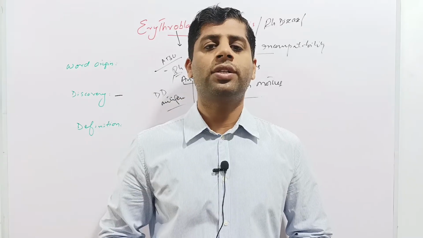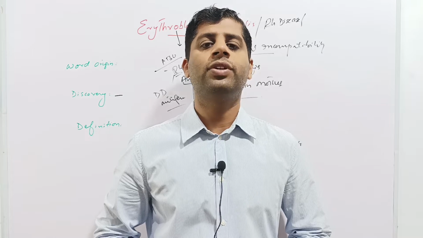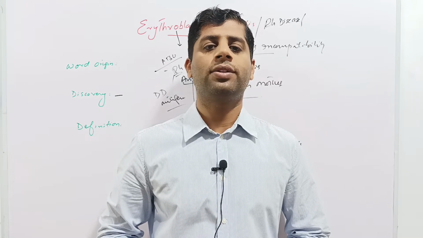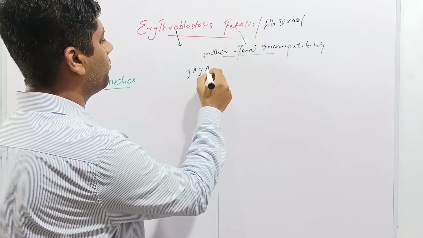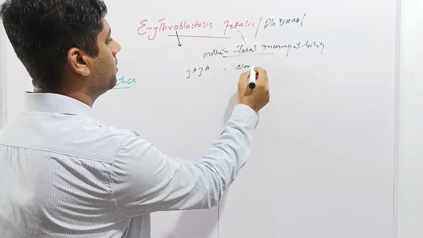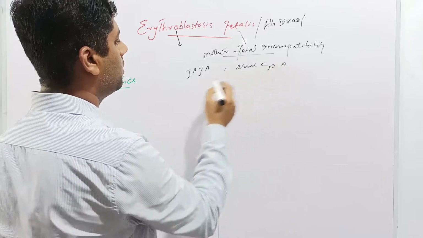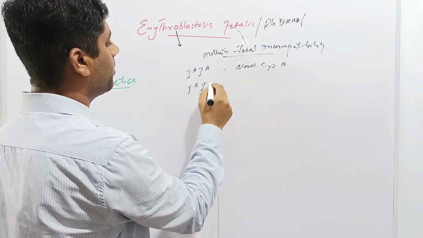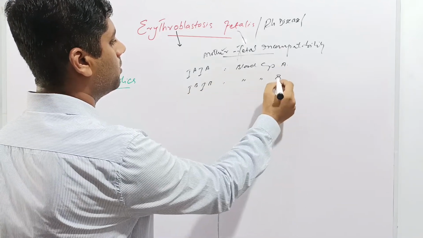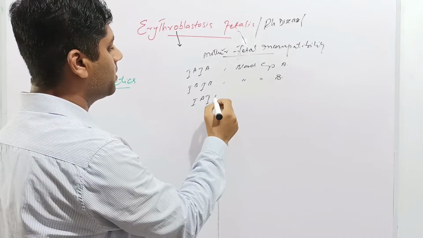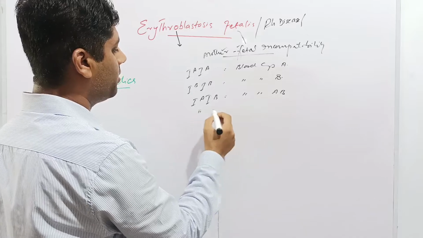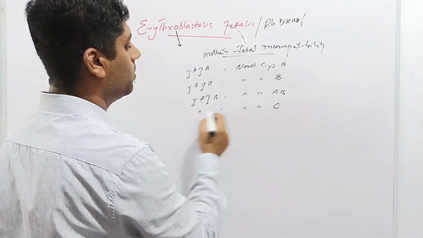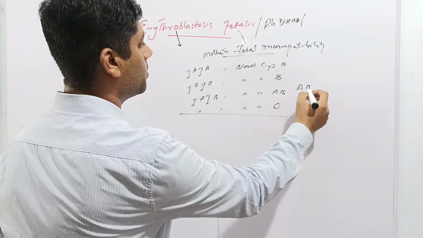Now we will discuss the genetics of erythroblastosis fetalis, or mother-fetal incompatibility or Rh disease. As you know, in the blood group system, antigen A is responsible for blood group A, antigen B is responsible for blood group B, and if both antigens are present, this constitutes blood group AB, and if none of the antigens is present, this constitutes blood group O. So this is called the ABO blood group system.